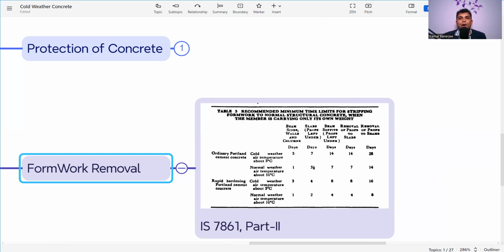So this is all about cold weather concreting as per the Indian Standard.